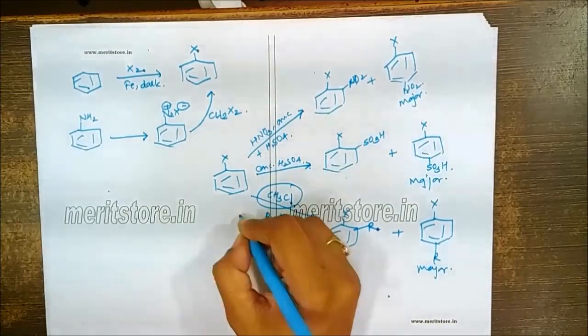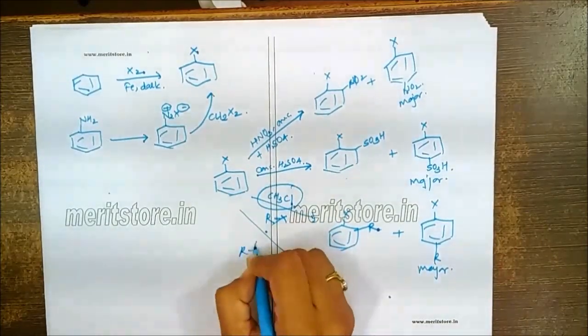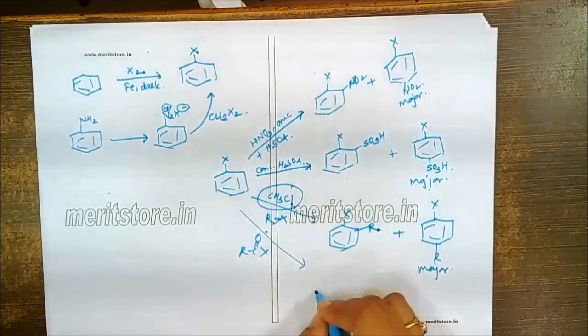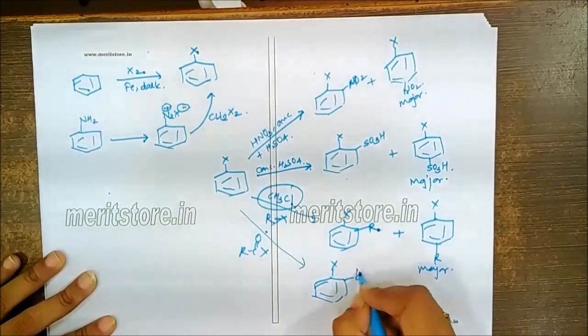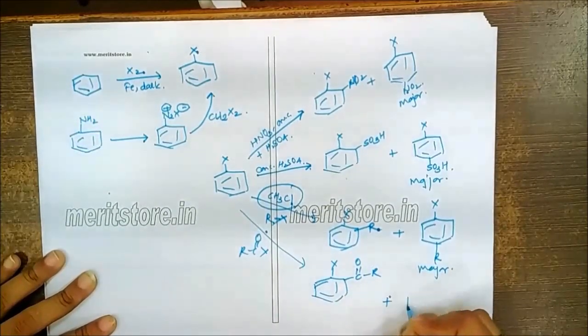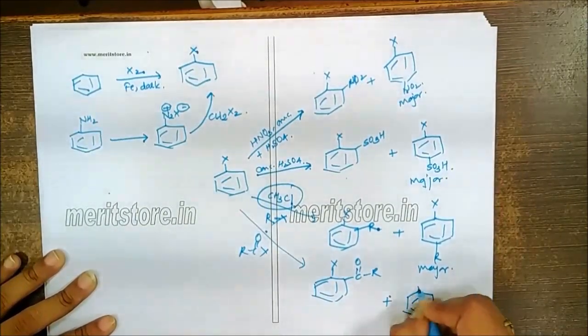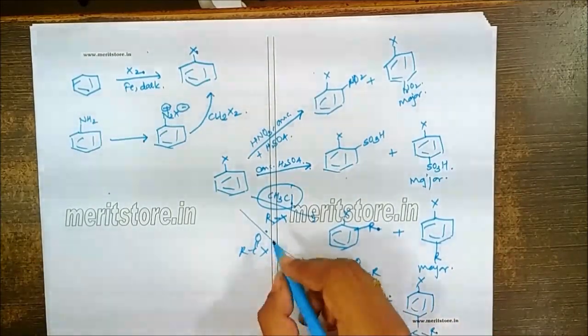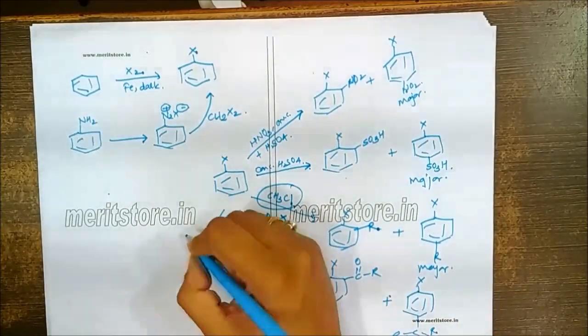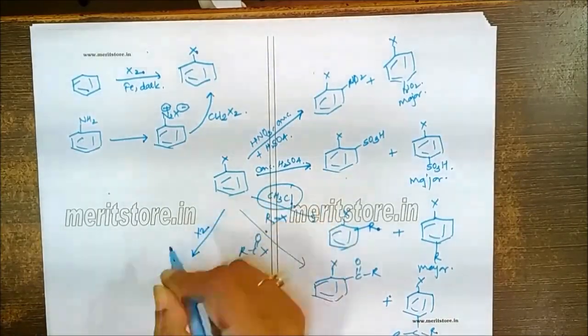The same thing you can do with the acyl halide also. So instead of an alkyl group, there will be introduction of an acyl group. Again, the major product in this case is the para product. Then we can allow this to react for direct halogenation.